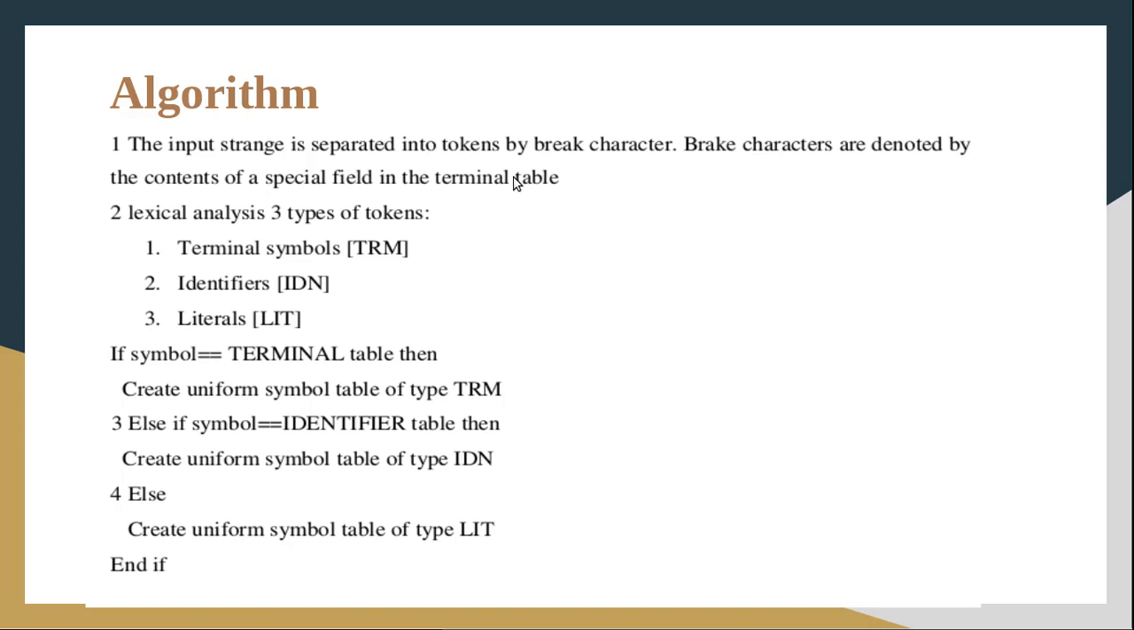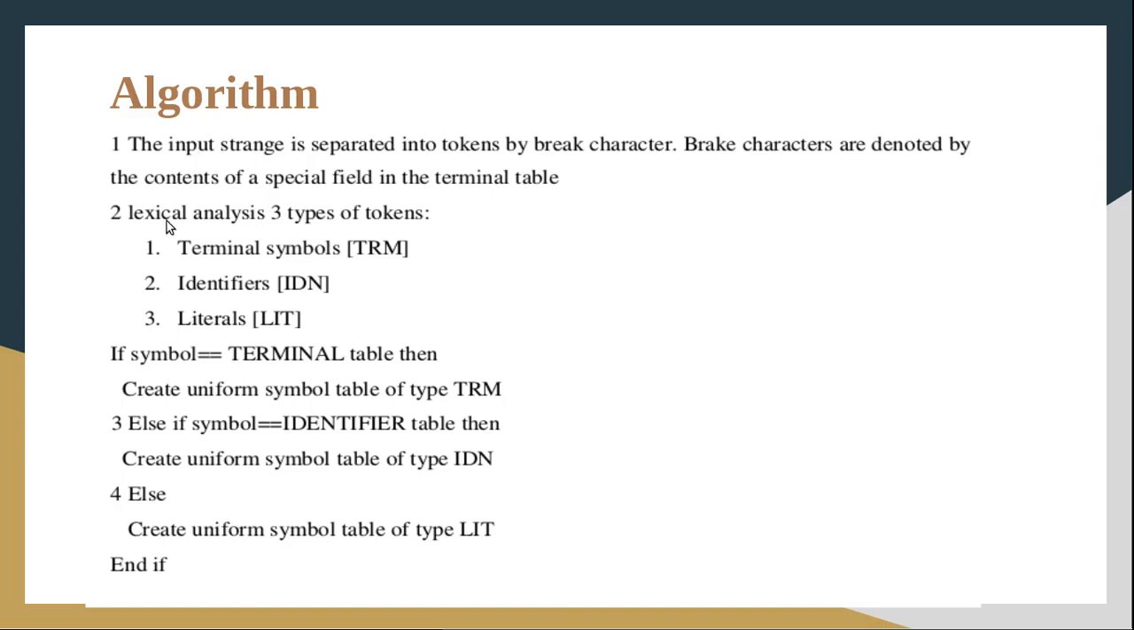In that way we will be recognizing the tokens, and tokens will be separated by break characters. To check whether a particular symbol is a break character or not, we can refer to the terminal table. In the terminal table, there is an indicator column. It will tell whether that symbol is a break character or not. If that column value is yes, it is a break character, otherwise it is not a break character. Then we have to read token by token.